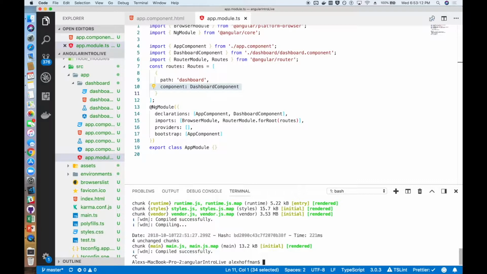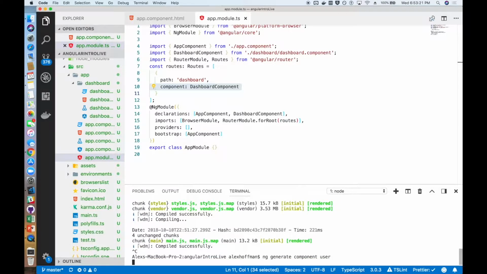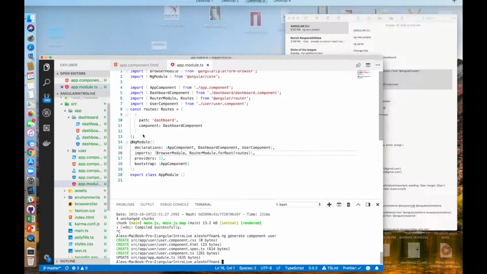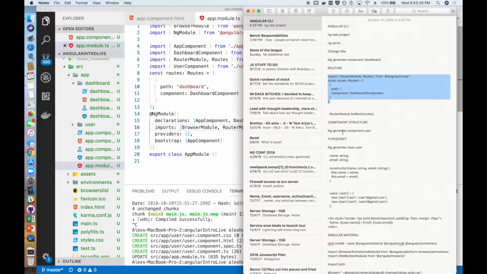So if we come in, we're going to go ahead and generate a new component. We're going to call it the user component. For our demo, we're going to be using users. We've created another component just like we did with the dashboard component.